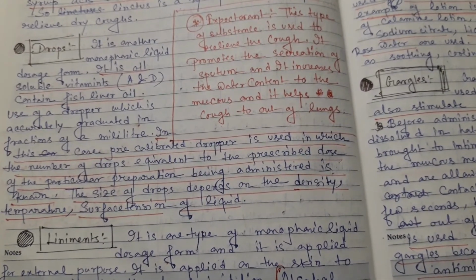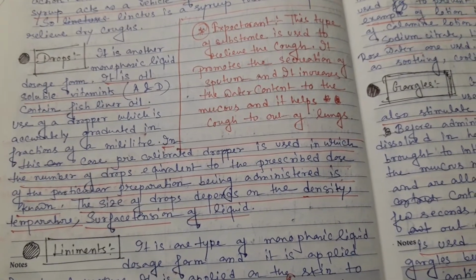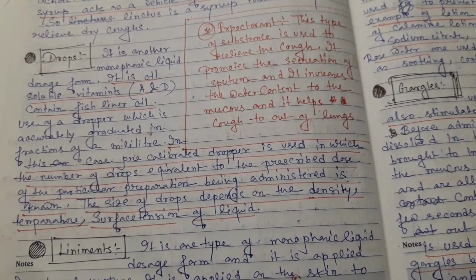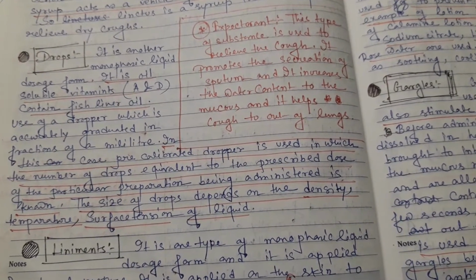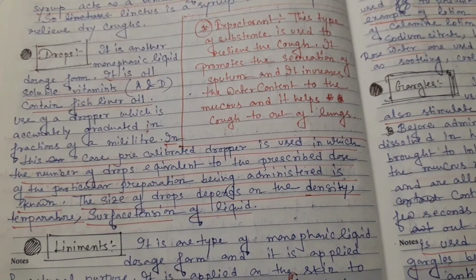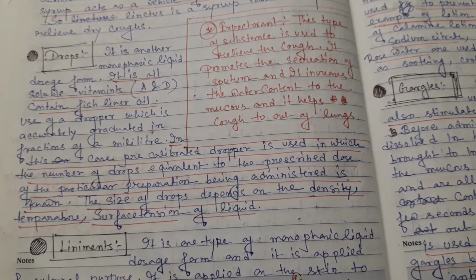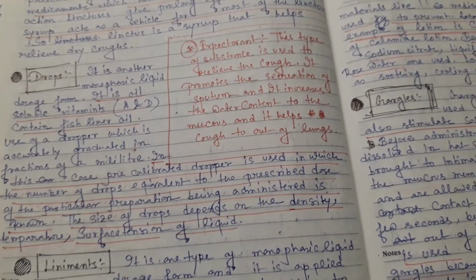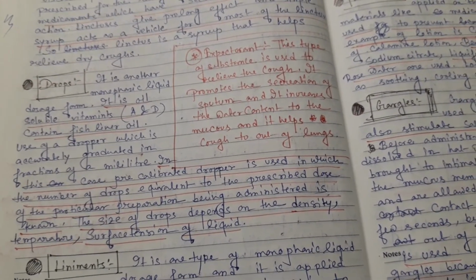When you use drops, you have to use the dropper because of the accurate dose, and before administration every dropper should be calibrated, so that the number of drops equivalent to the prescribed dose of the particular preparation being administered is known. Actually, to maintain the proper dose as prescribed, the dropper should be calibrated when you administer the drop into the body.